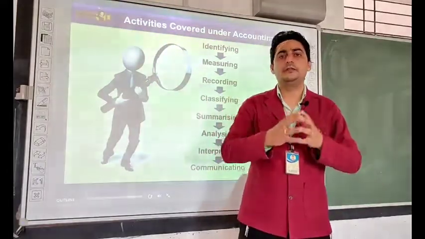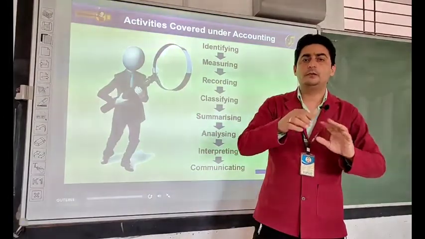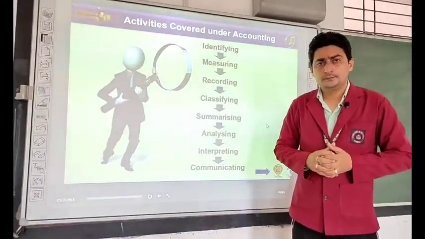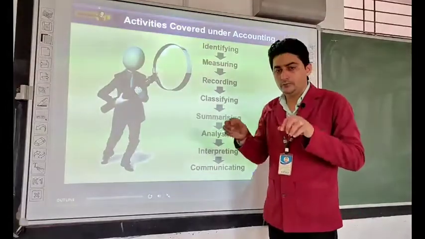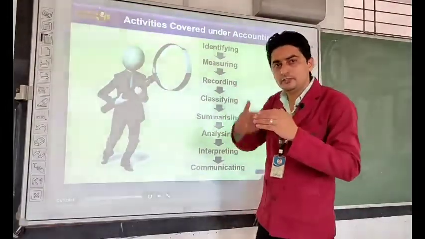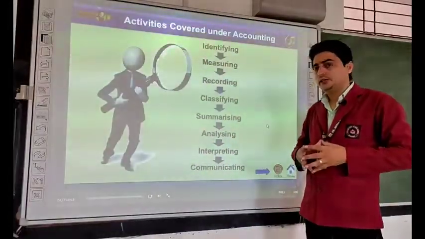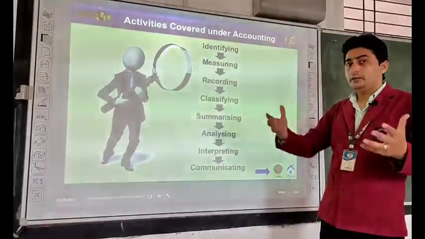Subsidiary books are of different types, like cash book, then purchase book, sales book, bills receivable, bills payable book, etc. There are many subsidiary books. So first you will identify, then measure, then you will record. Now from recording the process starts. The process of accounting is starting. You are measuring it, then you are recording it in the books of accounts in form of journal or in form of subsidiary books. Journal entries are very important.